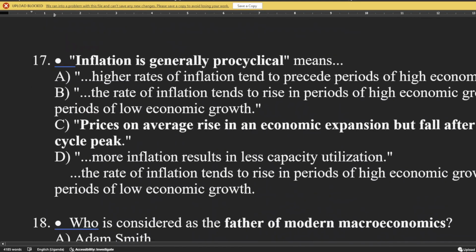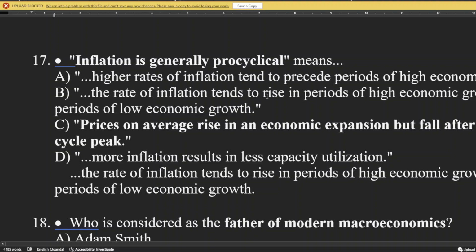Question 17. Inflation is generally pro-cyclical, and we've talked about that. Inflation and the velocity of money. Pro-cyclical means higher rates of inflation tend to accompany periods of high economic growth.